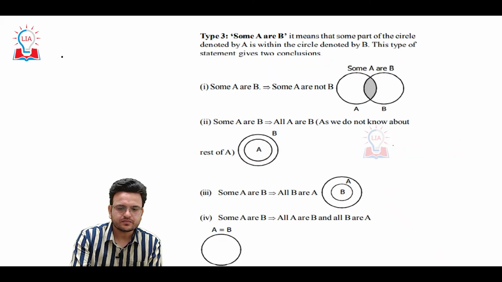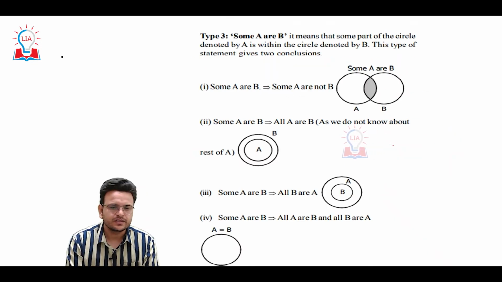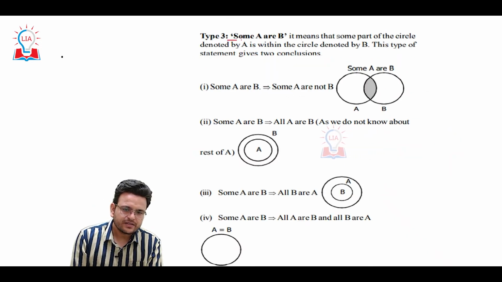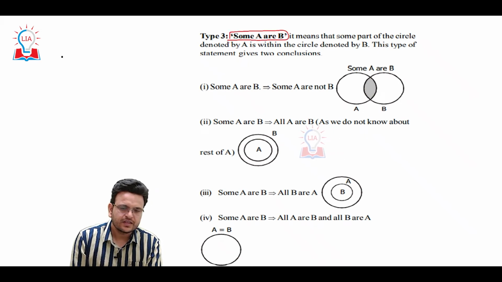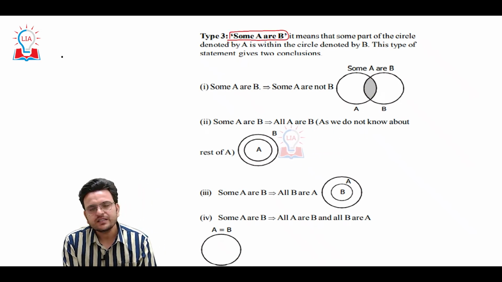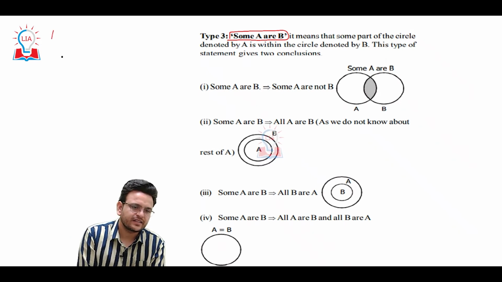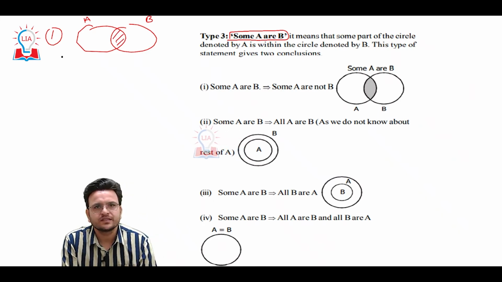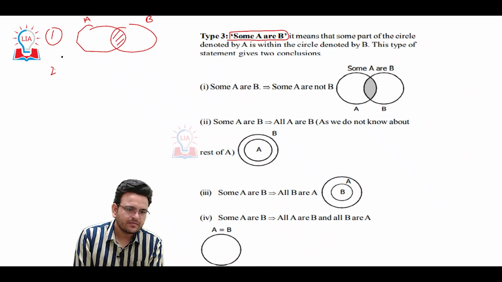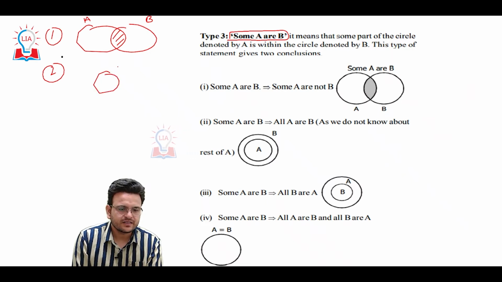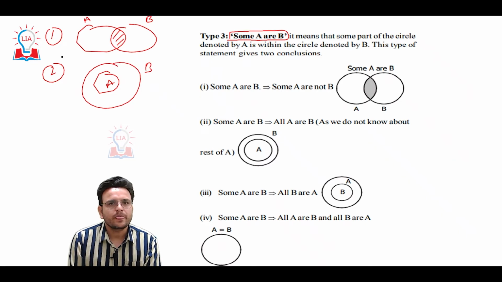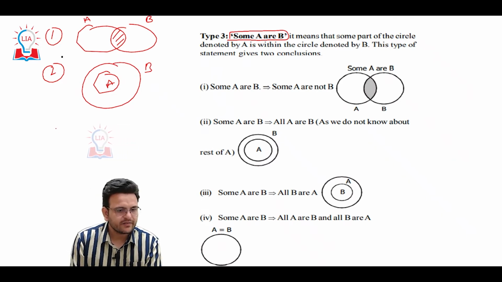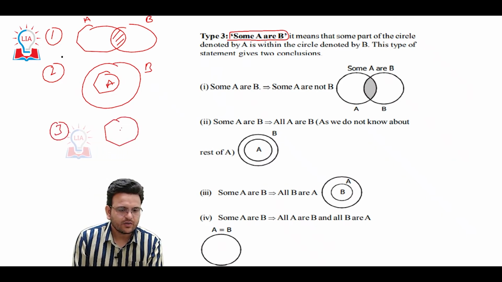Let's see one more, the third type, some A are B. Whenever some A are B, I can draw different types of diagrams. In one type, A and B have some things in common. In the second diagram, this is also some A are B, or all A are B. I can draw like that also.